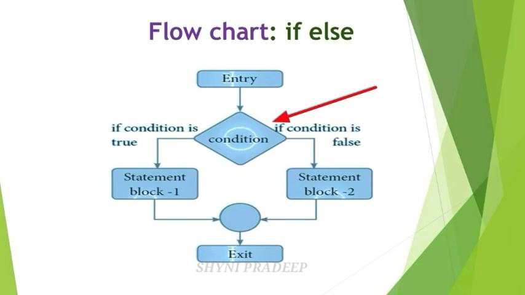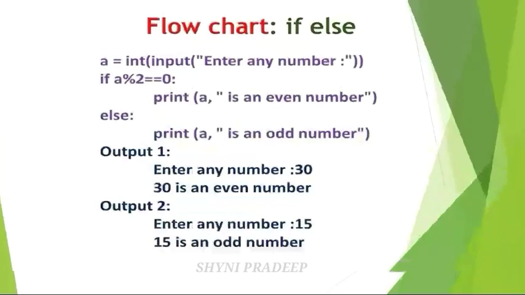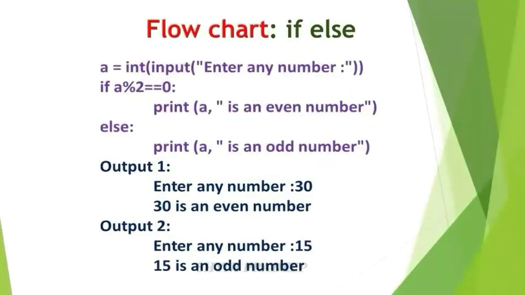If this condition is false, it executes block 2 statements. After that, exit. So this is the flowchart of the if else statement. Let's see one program. This is the program to find whether the given number is odd or even.